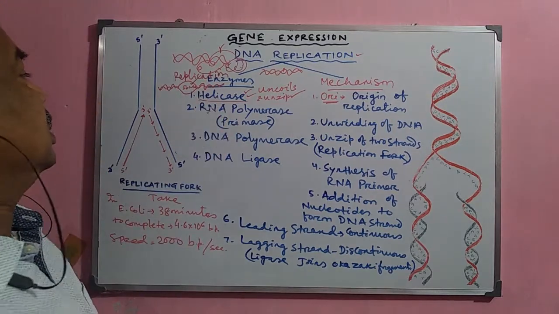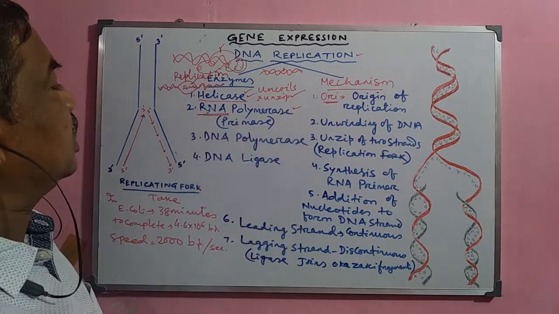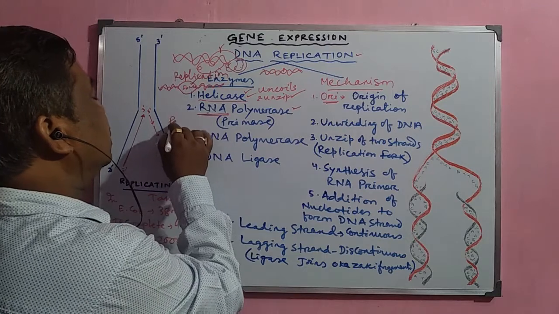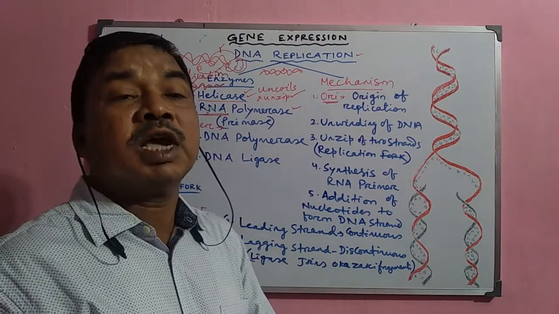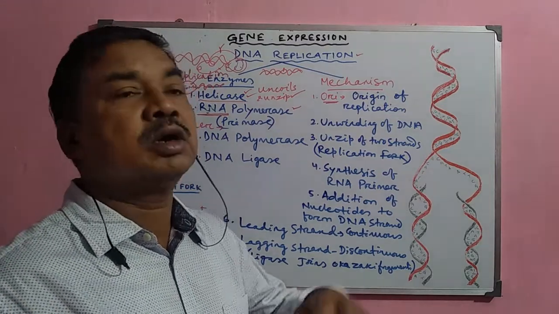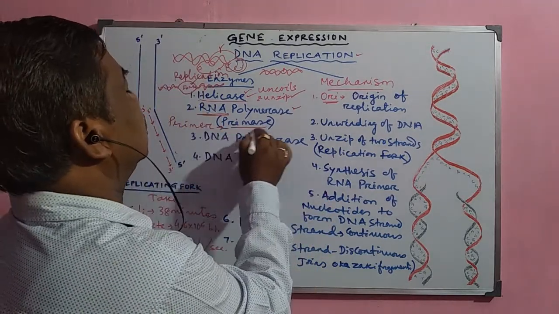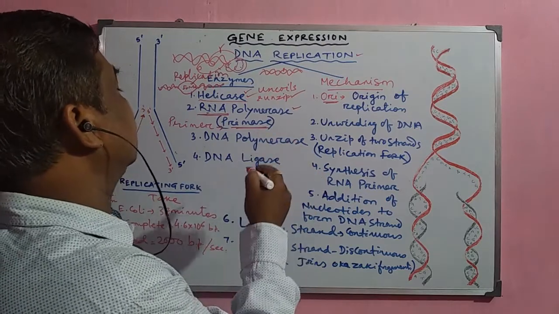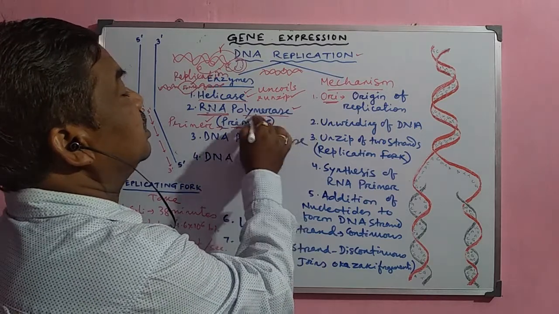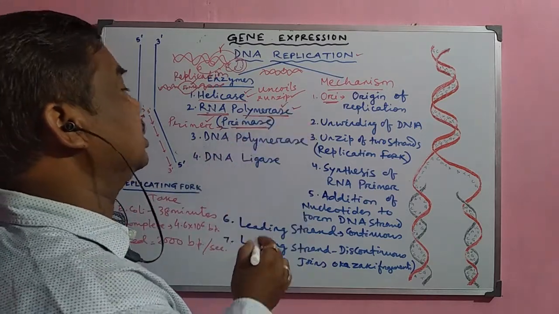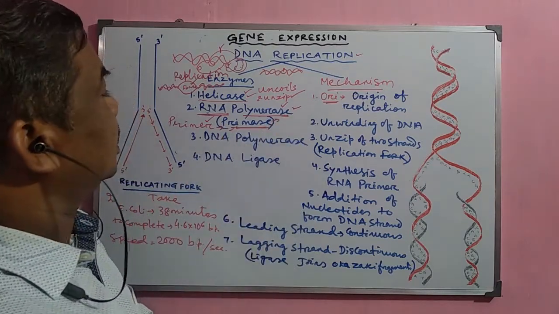Now the next important enzyme is called RNA polymerase. This RNA polymerase prepares an RNA primer. A primer is essential for the start of this replication process. Just like an engine is required to draw a train, the primer is the initial molecule which helps in starting this process. So this RNA primer is synthesized by the special enzyme called RNA polymerase.